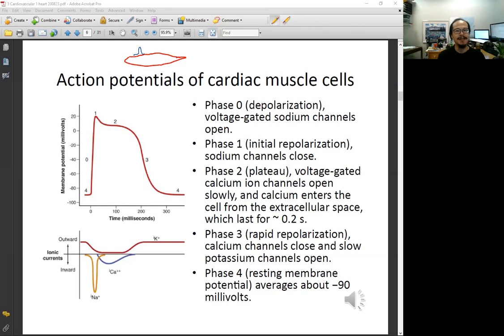And we also learned that if we expand this muscle, we have the T tubule. This action potential is only depolarization, repolarization, and it will propagate along this T tubule.